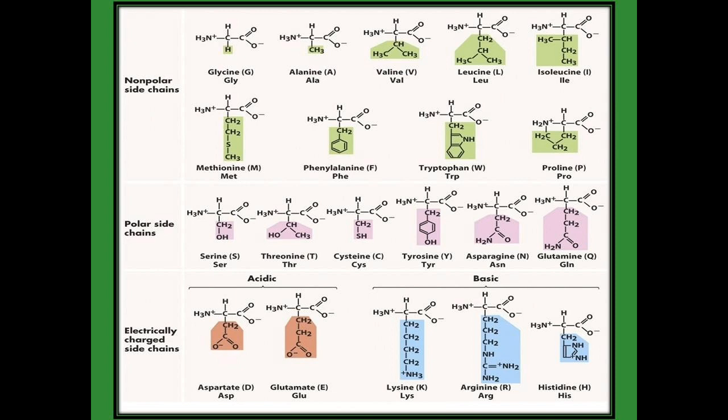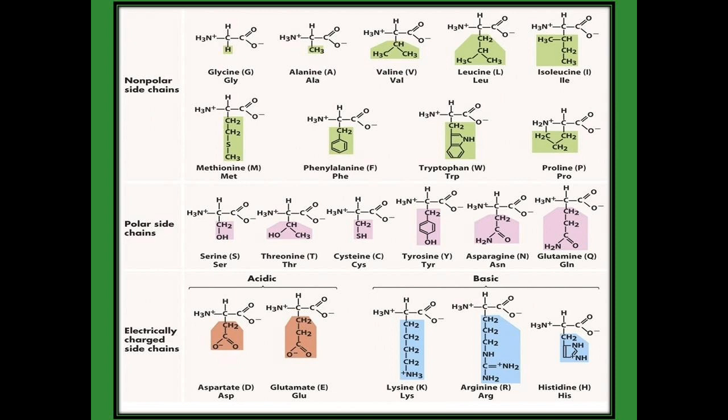The next one, threonine, symbol is capital T, three letter code THR, instead of R, CHOH, CH3 is added. Next is cysteine, symbol C, three letter code CYS, instead of R, CH2, SH is added. Next, tyrosine, symbol Y, TYR is a three letter code, instead of R, CH2, C6H4, OH is added.